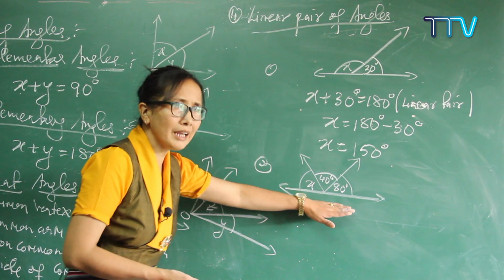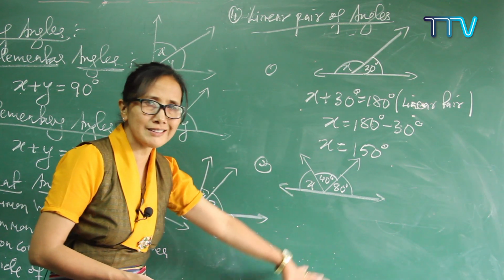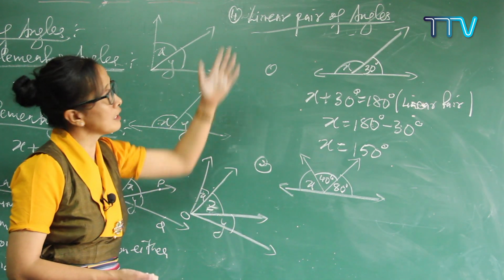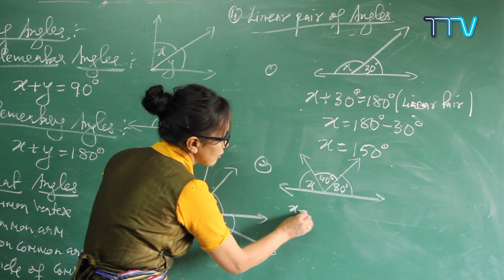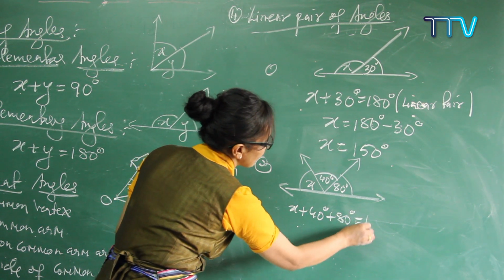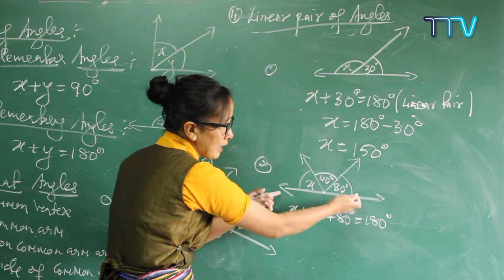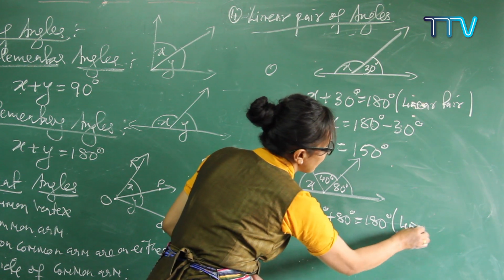Again, this is on one straight line. So when you add up three angles, you get exactly 180 degrees. We are using linear pair. So x plus 40 degrees plus 80 degrees is exactly equal to 180 degrees. Why? Because it is on one straight line. So you can give the reason linear pair.